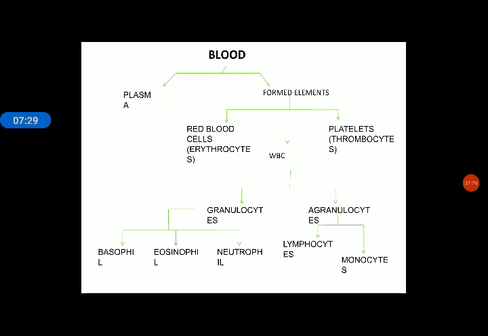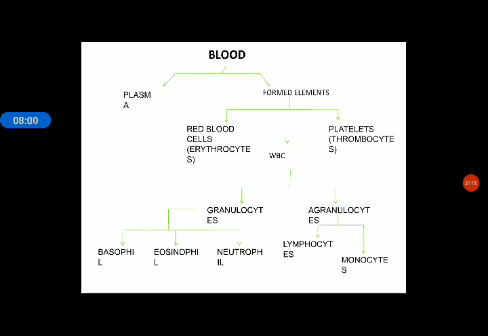Mobile means they show movement. Connective means they connect the different body parts. So that's why blood is a mobile connective tissue. And you can see WBCs are further categorized into two categories: granulocytes and agranulocytes. Granulocytes are of further three types: basophils, eosinophils, neutrophils. Agranulocytes are of further two types: lymphocytes and monocytes.